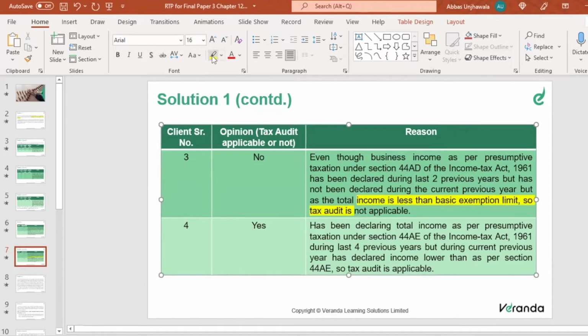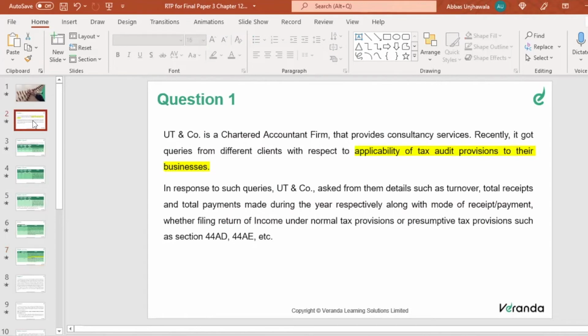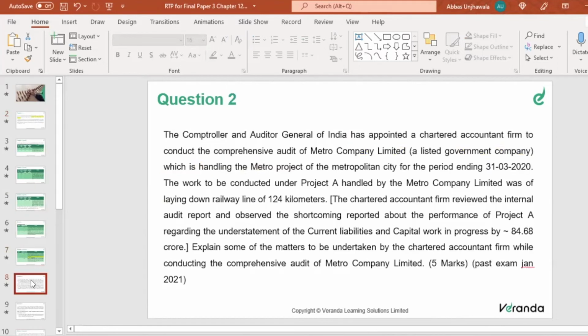Okay, so if you're opting for 44AD, you have to check whether the income is less than the basic exemption limit. If that is the case, then tax audit is not mandatory. But if you're opting for 44AE, then this condition of basic exemption limit is not at all applicable. Tax audit becomes automatically mandatory if the assessee is not declaring income as per the presumptive taxation scheme. Clear? So this is on the applicability of tax audit. Very interesting question. Yes, any doubts before I proceed? Any doubts? Can I proceed further?